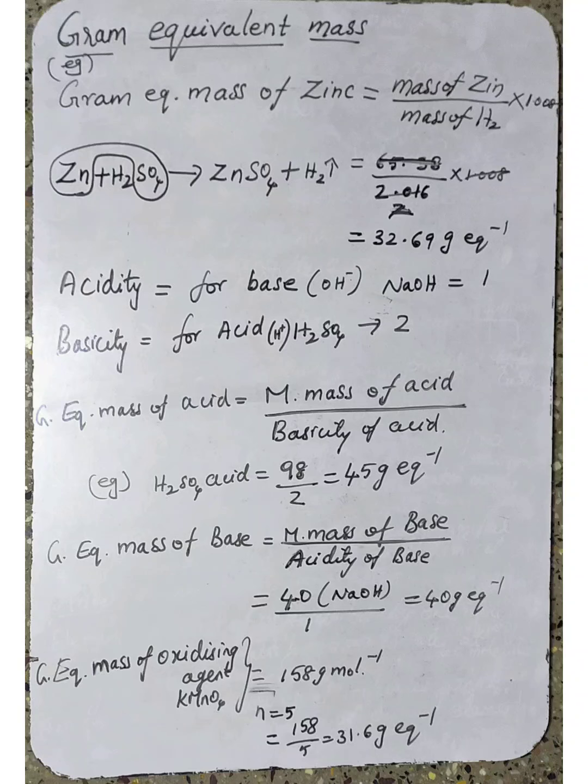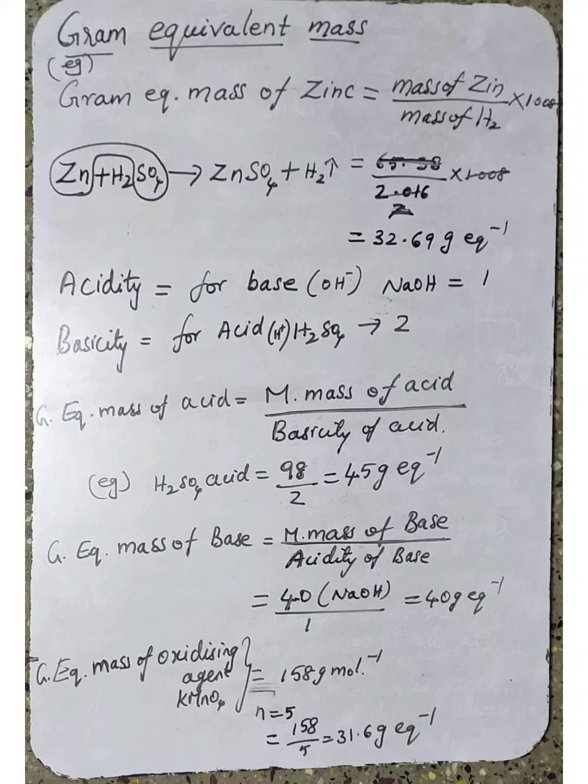The molecular mass is 1 sodium atom, 1 oxygen, 1 hydrogen, which is 40, divided by the acidity. Only 1 OH minus ion is present in sodium hydroxide, so 40 divided by 1 is equal to 40 gram per equivalent.